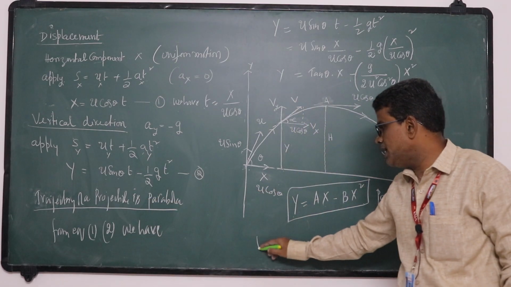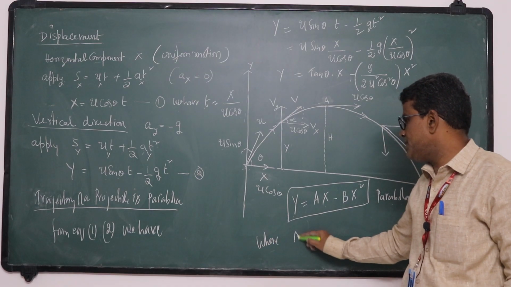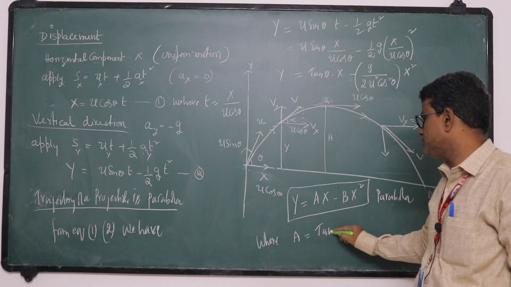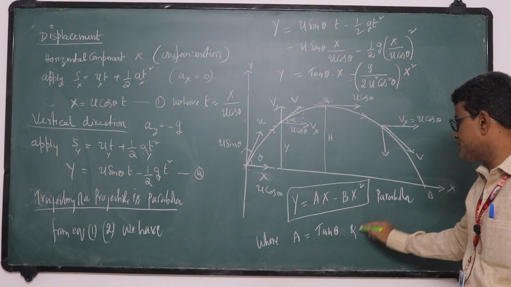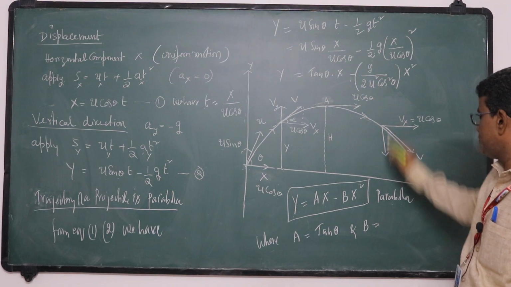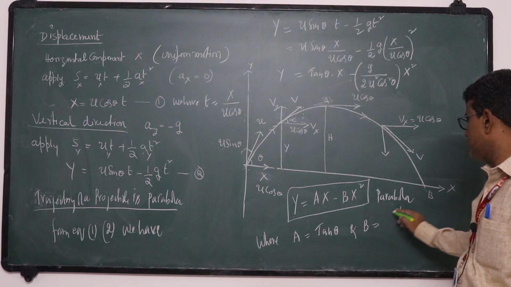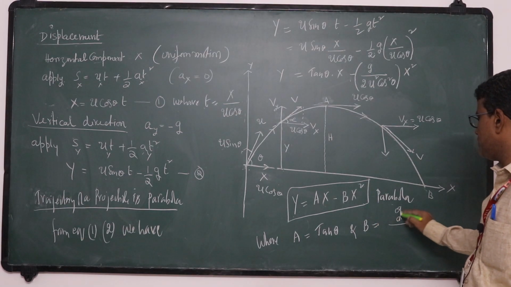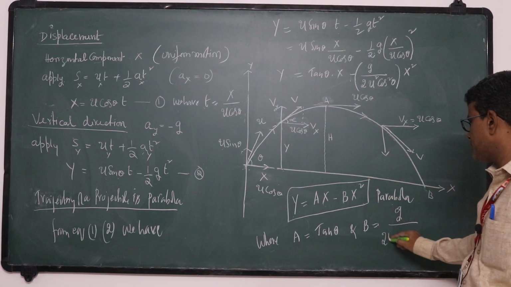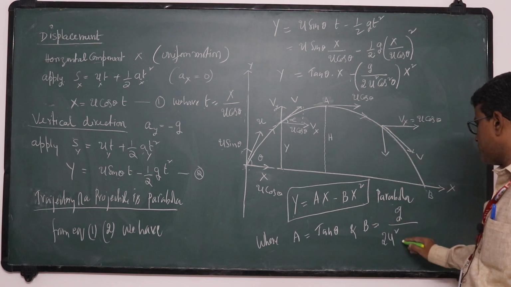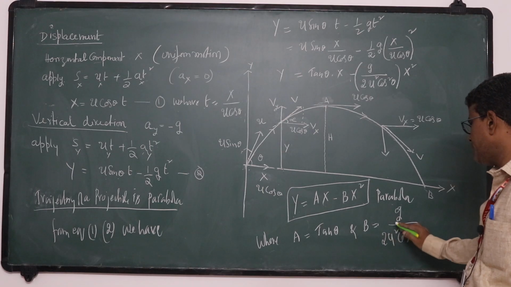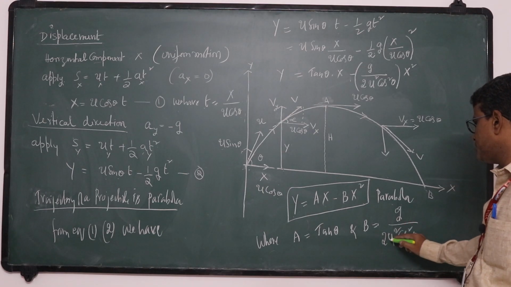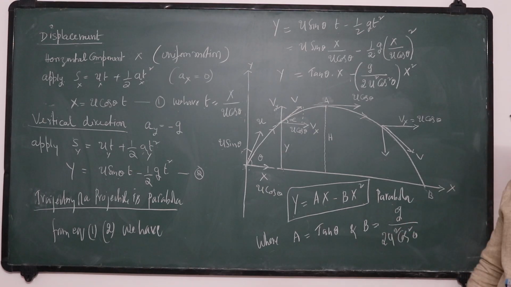Where A is tan theta, and B is g by 2u square cos square theta. So for a given projectile, this u is constant, theta is constant.